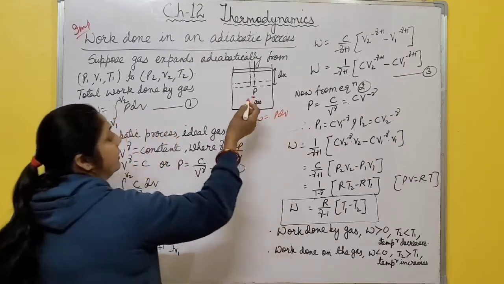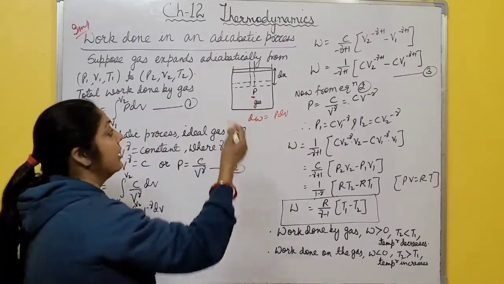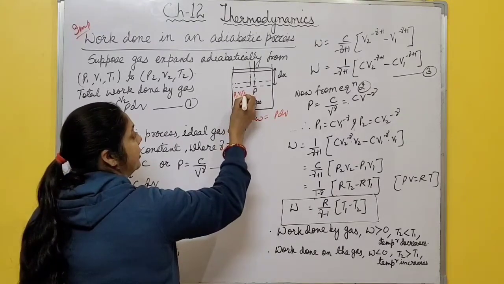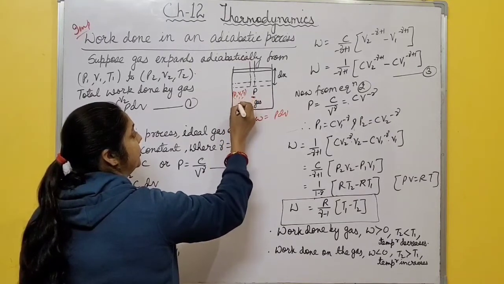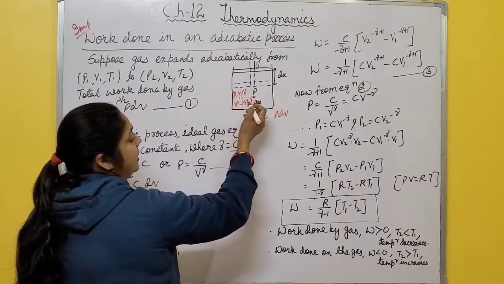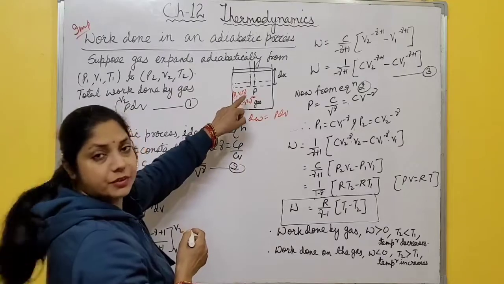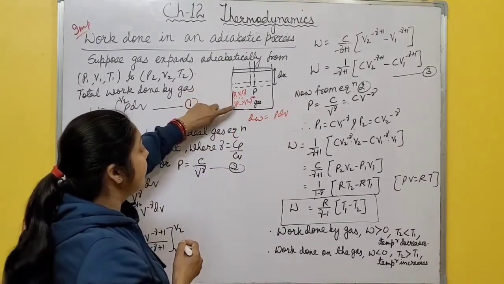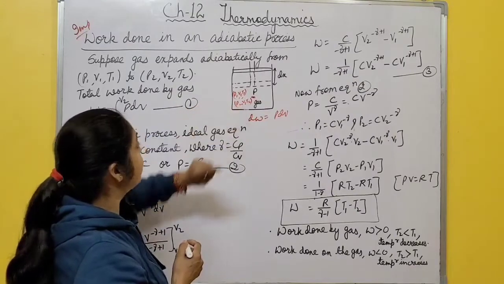Now let this gas expand adiabatically from initial state P1, V1, T1 to P2, V2, T2, right? Initial pressure, volume, temperature is P1, V1, T1, and when this gas expands adiabatically, then final state becomes P2, V2 and T2.